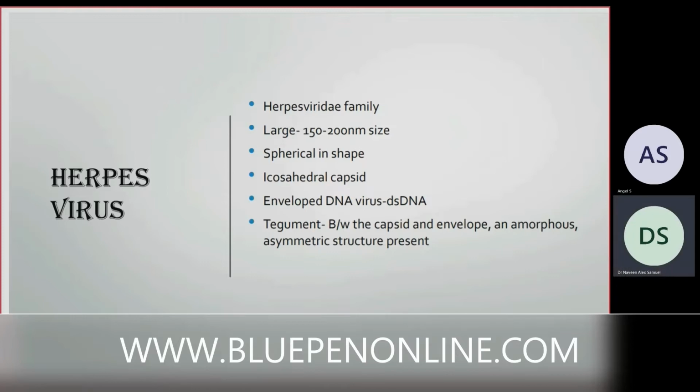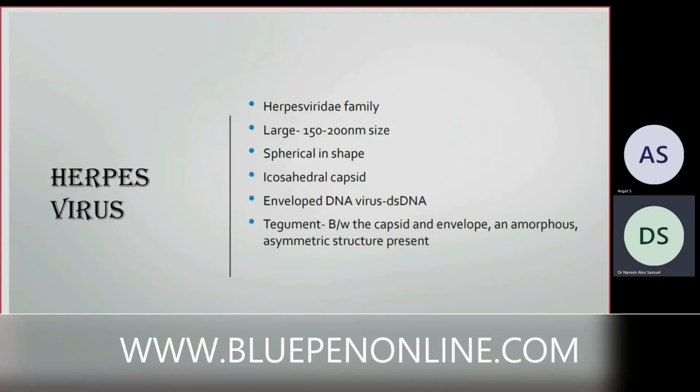So the herpes virus. Herpes virus is from the Herpesviridae family, and these are common viruses you all know. It includes chickenpox virus, varicella zoster virus, shingles, then hand, foot, and mouth disease, then measles virus, rubella virus, then molluscum contagiosum, pox virus, smallpox. So easy. All viruses we know the general properties, so you won't find it difficult to understand.